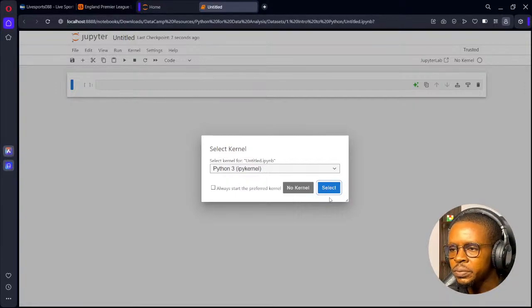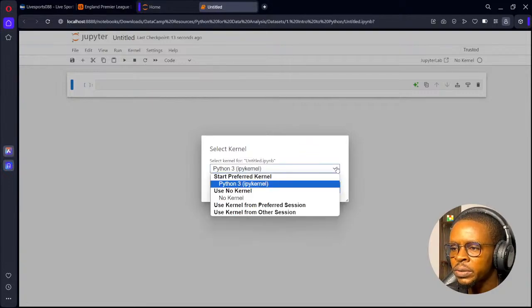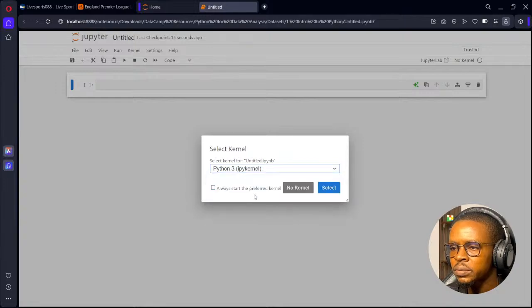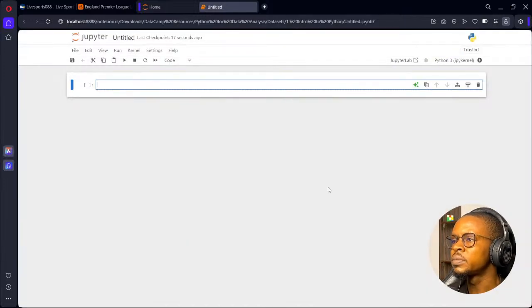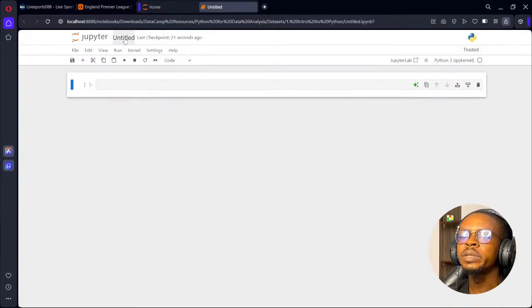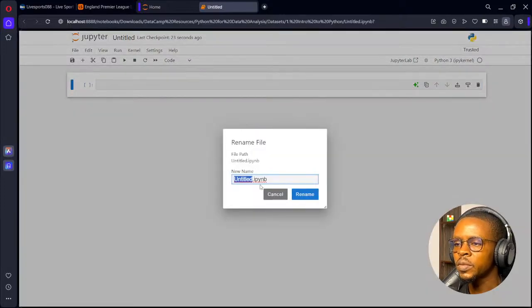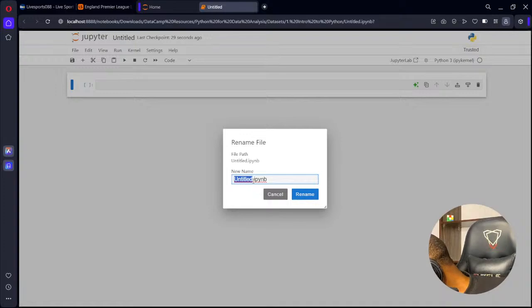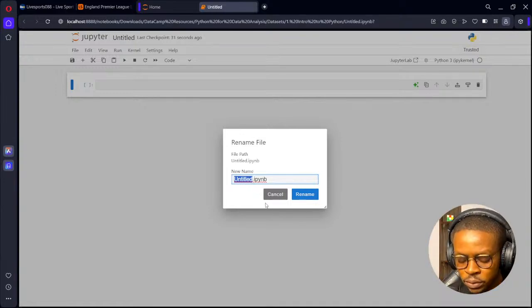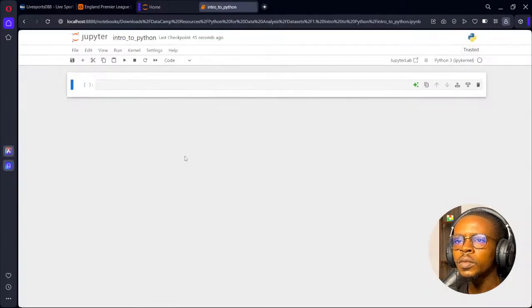Select kernel. So I'm going to select Python 3. Preferred kernel should be Python 3. Just select. Okay. So I'm just going to rename this real quick. This is going to be an IPython file. Sorry about that. I'm going to name it probably my first intro to Python. Intro to Python. So I'll rename the file.